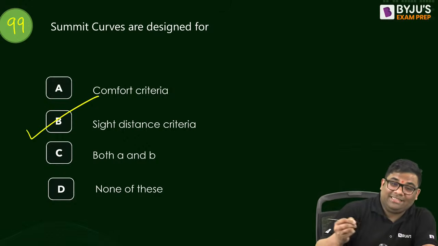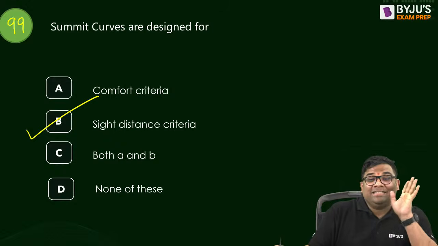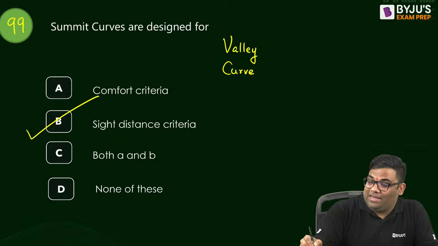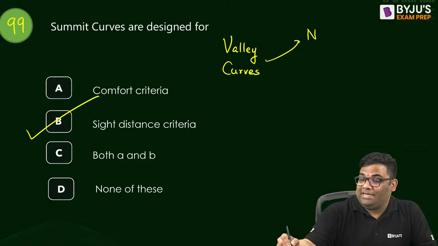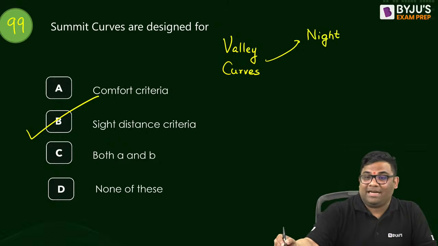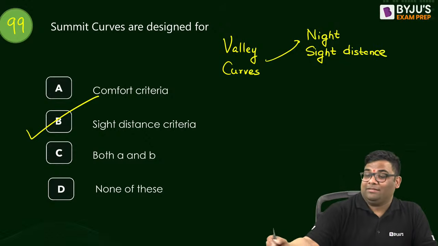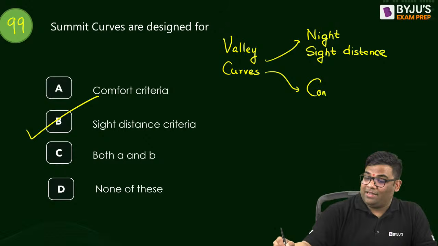Only sight distance. Valley curves are designed for two things. Valley curves are designed for night sight distance, right? For night sight distance, so I can say headlight sight distance, right? And your comfort criteria. Yes, your comfort criteria.